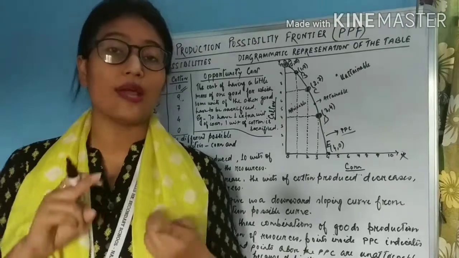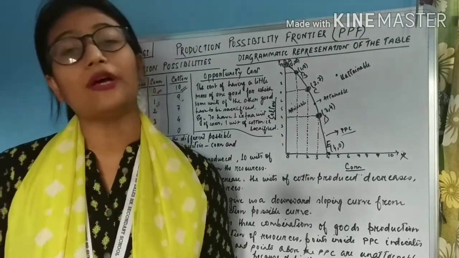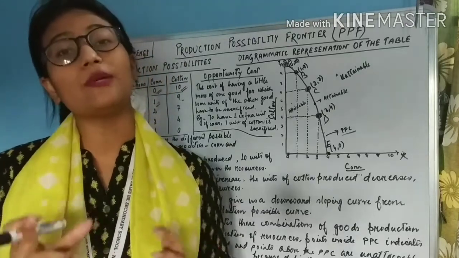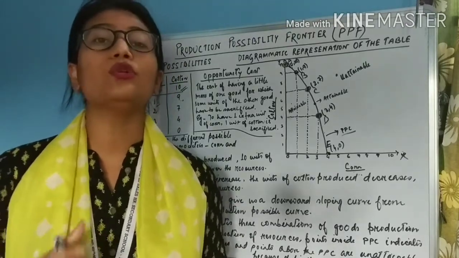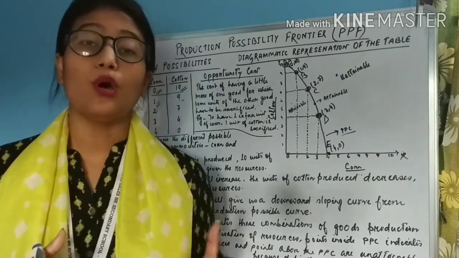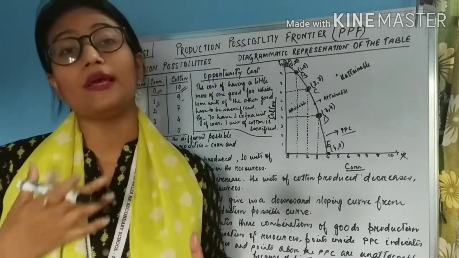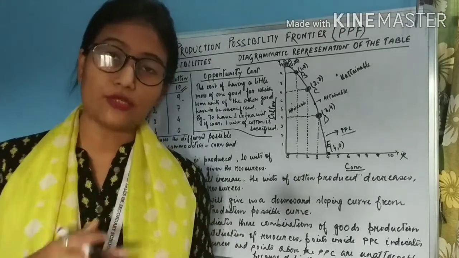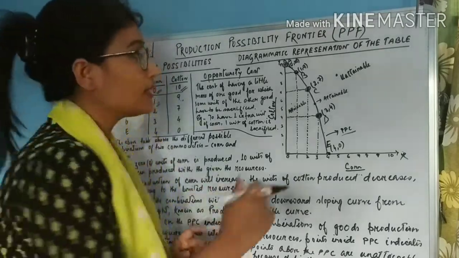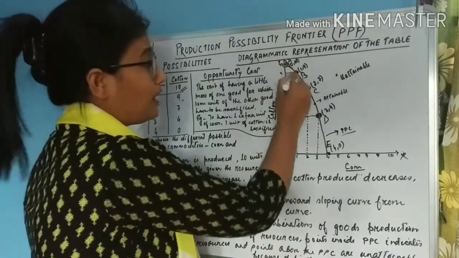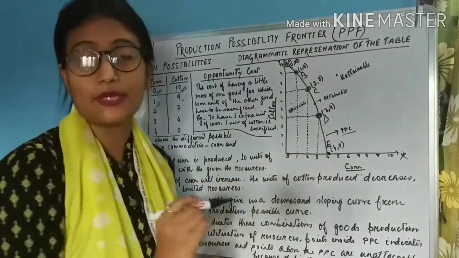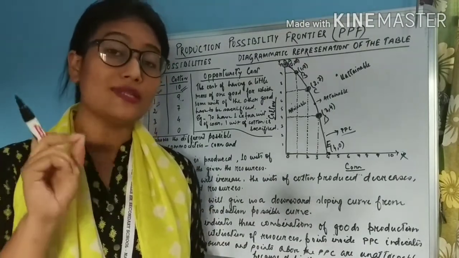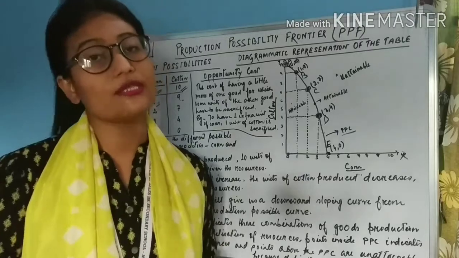For example students, you have rupees 1000. With that 1000 you want to buy rice and wheat. So there are 3 possible cases. What you can do, you will buy rice and wheat worth rupees 1000. That means you will spend the entire 1000 rupees in the purchase of rice and wheat. In that particular case, that combination will lie exactly on the PPC, because you have fully utilized that 1000 rupees. Nothing is left, not a single penny is left. So this is the first case.